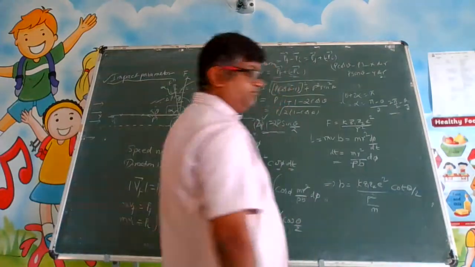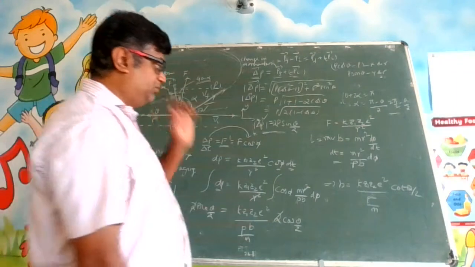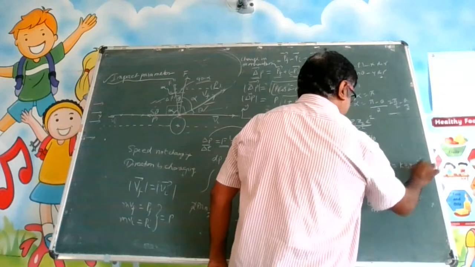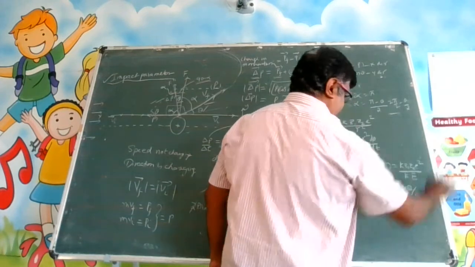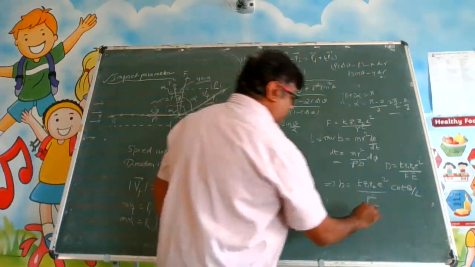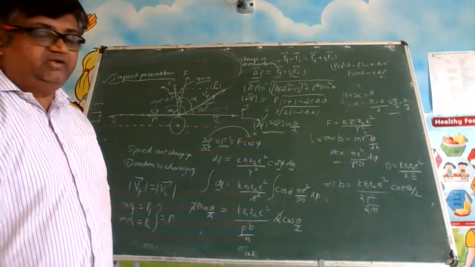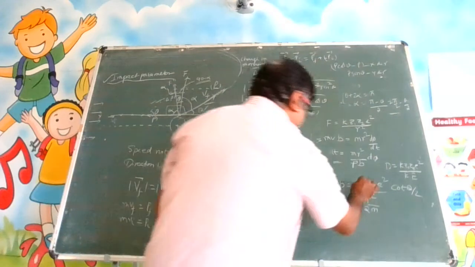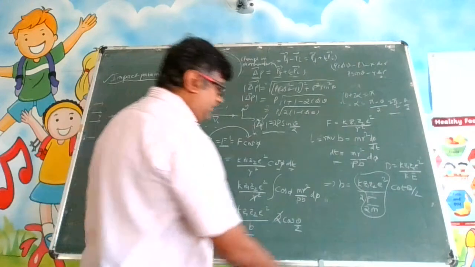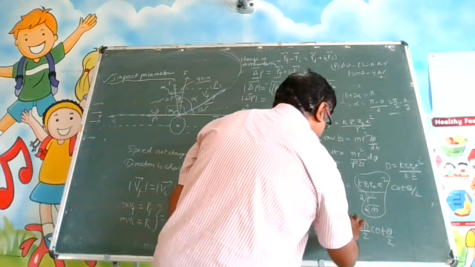You remember when deriving the expression for d, the distance of closest approach, I told you that it is equal to k Z1 Z2 e square by kinetic energy. Remember that? So for kinetic energy, you have to multiply this numerator and denominator by 2. P square by 2m is kinetic energy. So this whole thing, observe this whole thing, what is this? It is d by 2 into cot theta by 2.